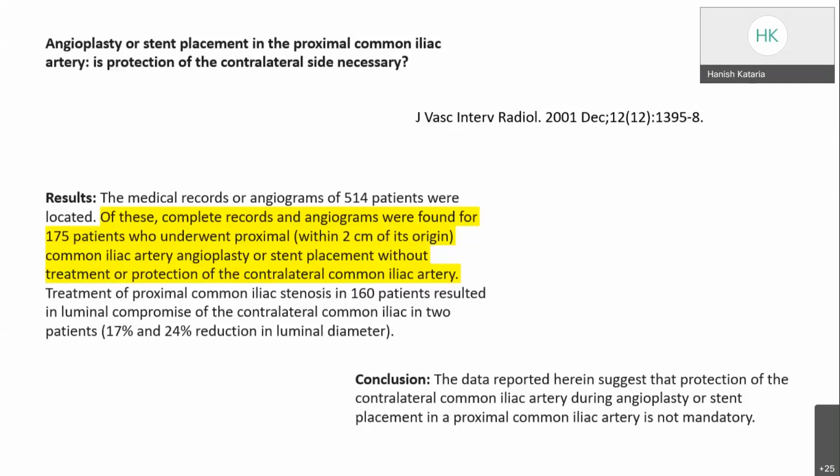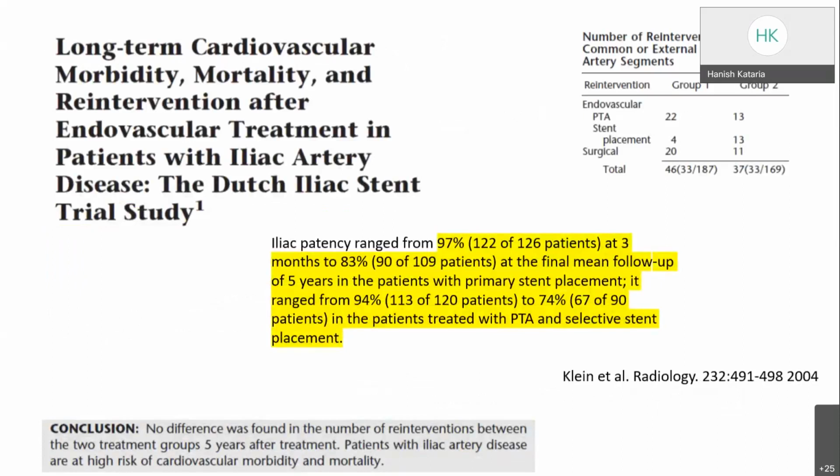Then whether it should be primary stenting or selective stenting. The Dutch Iliac Stent Trial compared patients who underwent primary stenting with PTA with selective stenting, and found no difference in the re-intervention rate at 5 years, and concluded that PTA with selective stenting is more cost effective.